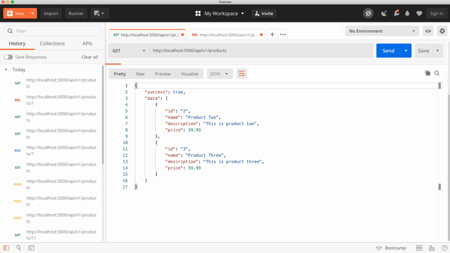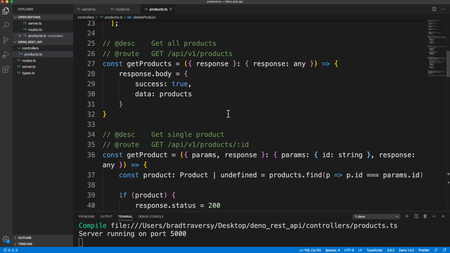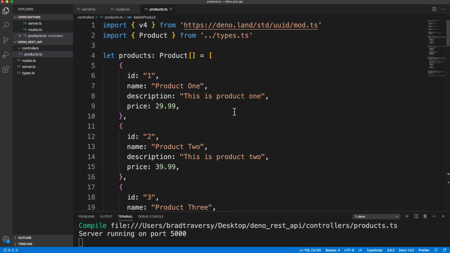All right, so now we have a fully functional CRUD REST API. Of course, everything is just in memory. We're not using a database or anything. But I will be creating a video where we implement a database into this API. But as you can see, if you're familiar with Node and Express, this isn't much different in terms of how you do things. We just have our main entry point.